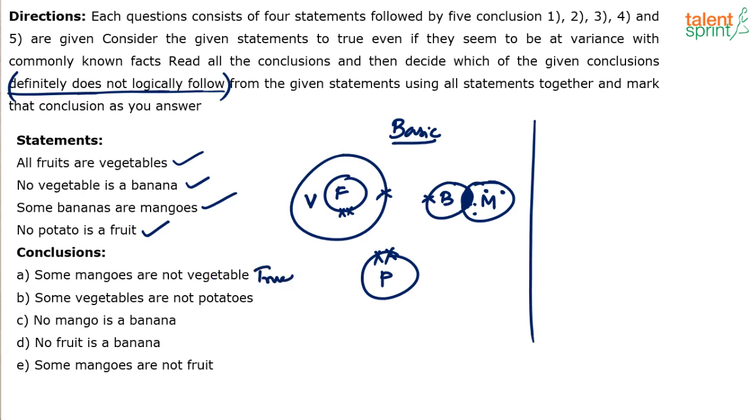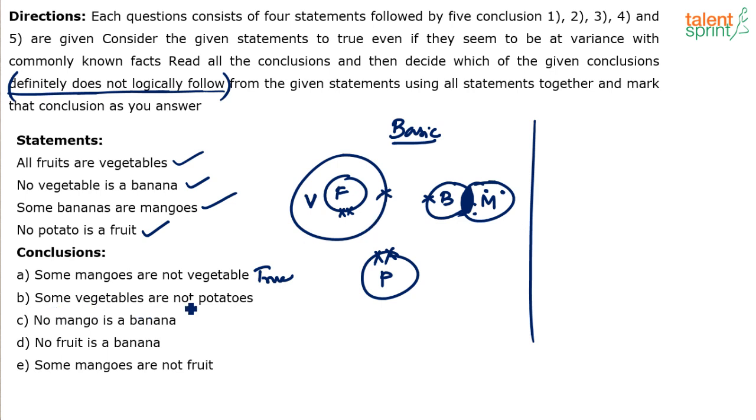It's true. In fact, it's definitely true. You're getting it? These mangoes which are bananas, it's not possible. The possibility that I was thinking of is incorrect because bananas and mangoes overlap. Some of them overlap. So these mangoes which are also bananas cannot go inside vegetables. So always there are some mangoes which are not vegetables, which means it is true.